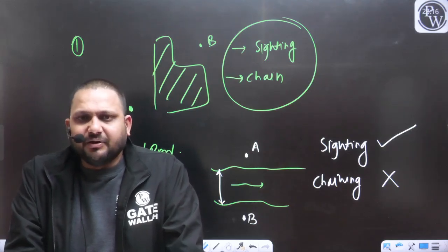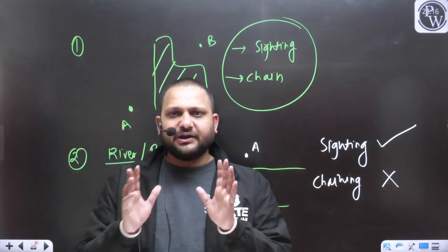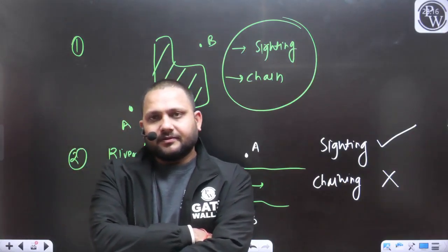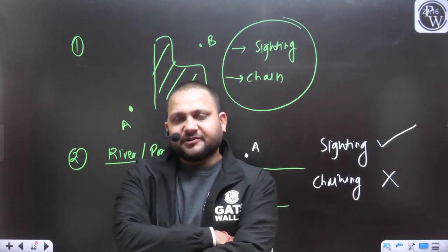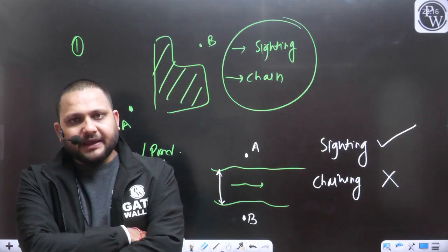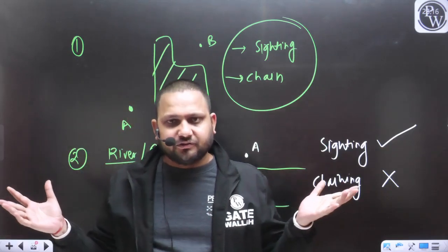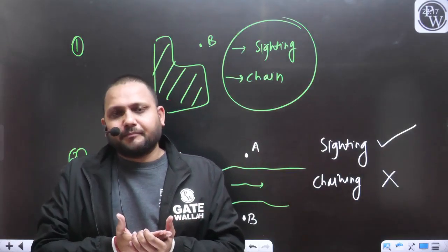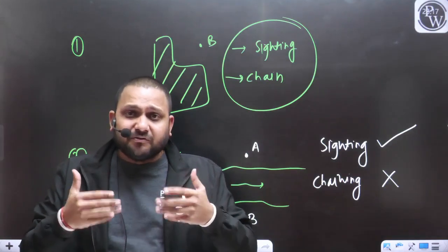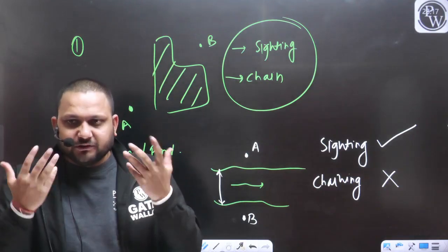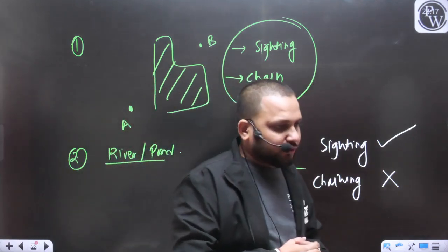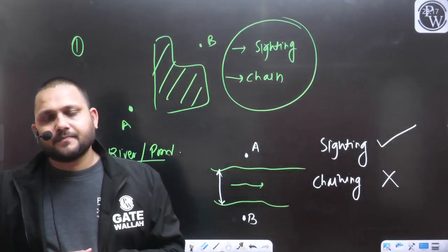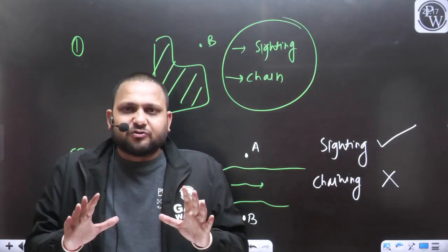So always there will be applicability and suitability for each and every method and each and every instrument. From this point itself we started our class, that you cannot apply any instrument in all the cases, in all the situations. That's why for measuring the horizontal distance and the horizontal angles, we are discussing various types of instruments. Whichever instrument suits your requirement, you can use that instrument for collecting the data. So there is no single instrument that is universal.